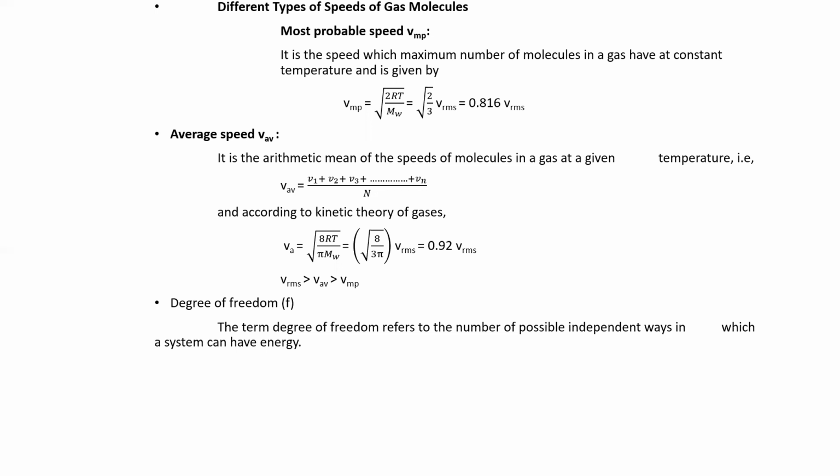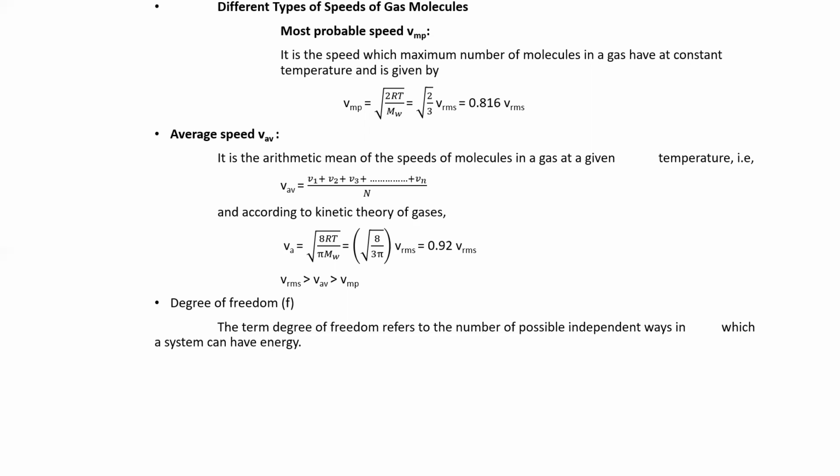It is the speed which the maximum number of molecules in a gas have at constant temperature, and it is given by V_mp = root of 2RT divided by M, and that is equal to root of 2/3 V_rms, that is equal to 0.816 V_rms. Okay. So the most probable speed is 0.816 V_rms.